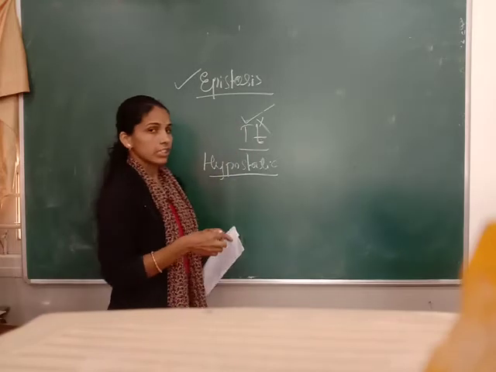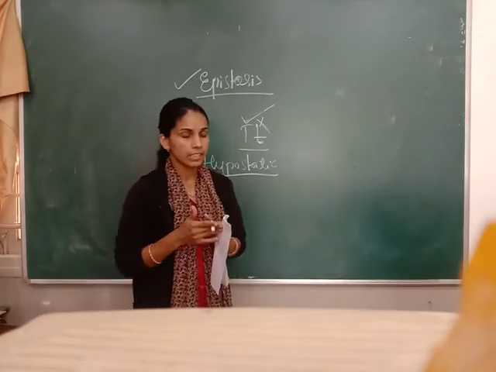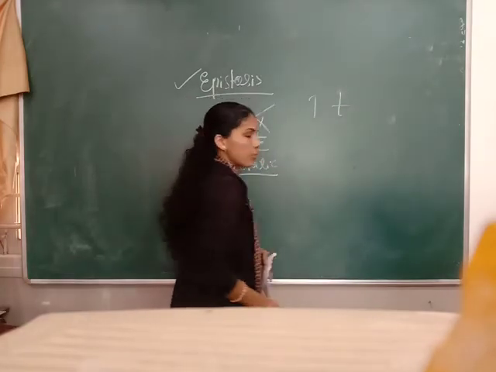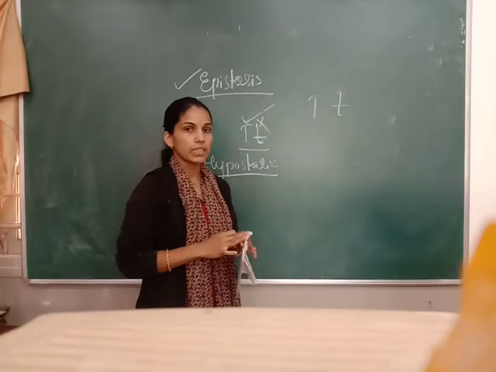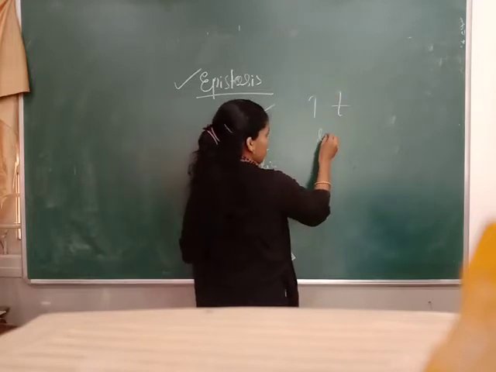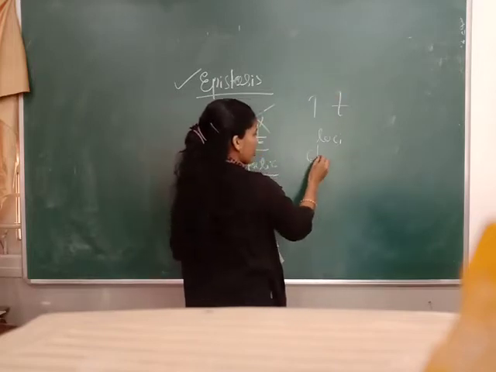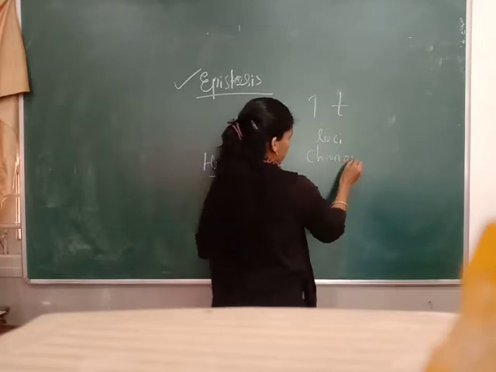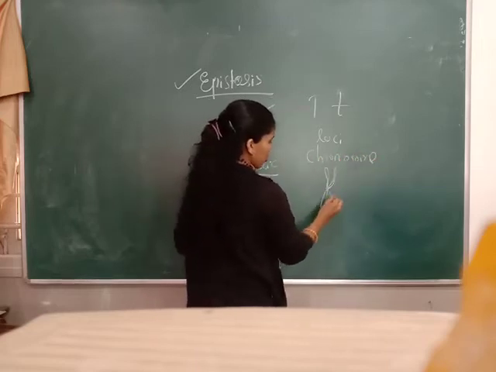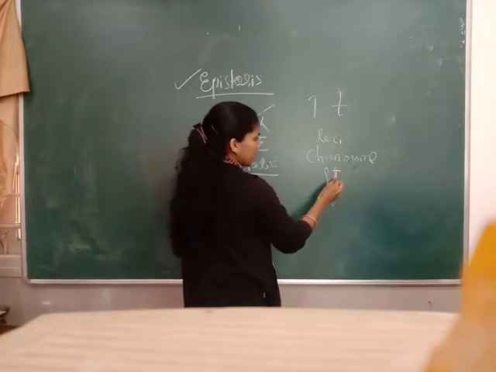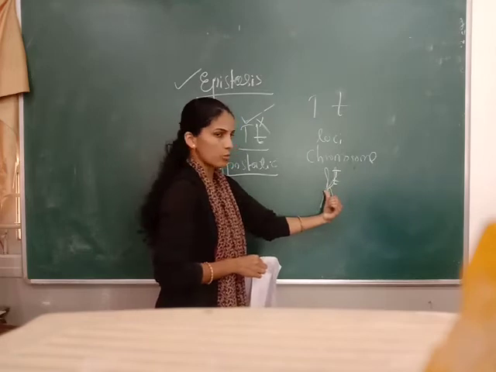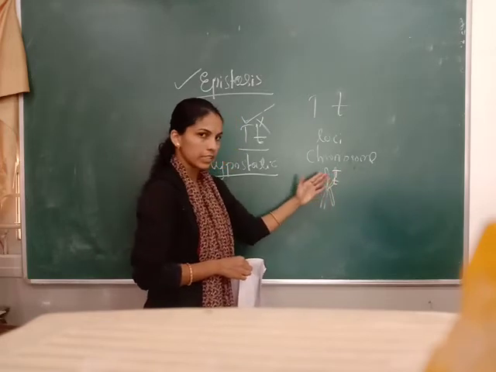It is just like dominance and recessiveness: one is dominant, one is recessive. But in dominance and recessiveness, both are present at the same locus on the same chromosome. Suppose a single chromosome has capital T and small t at the same locus; that we call dominant and recessive.